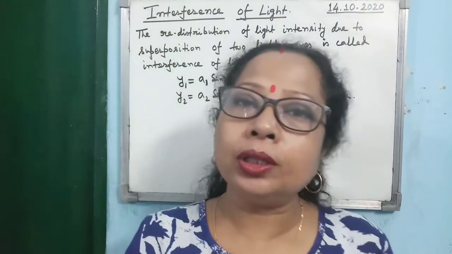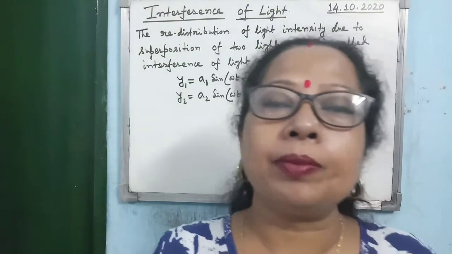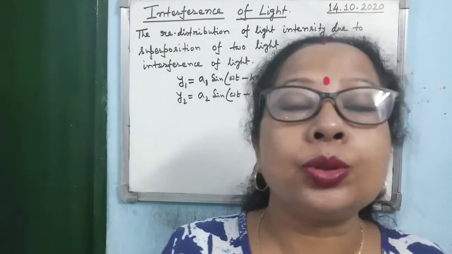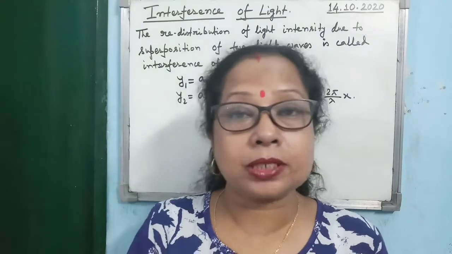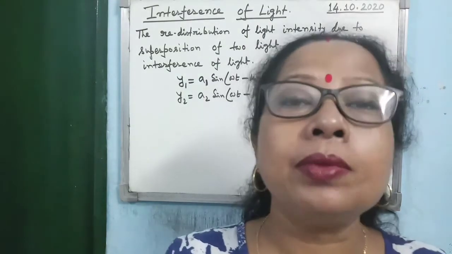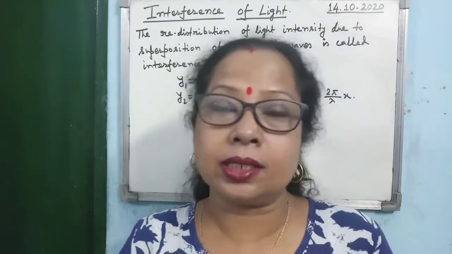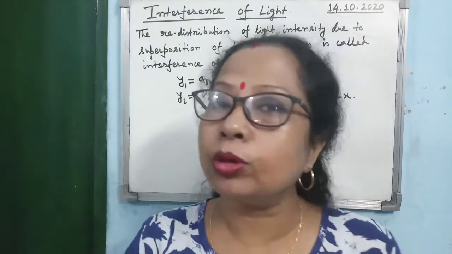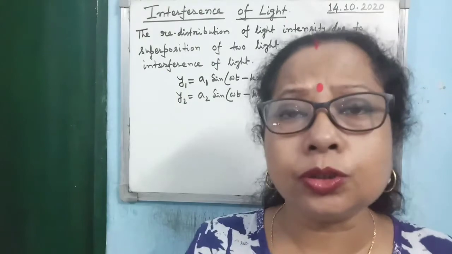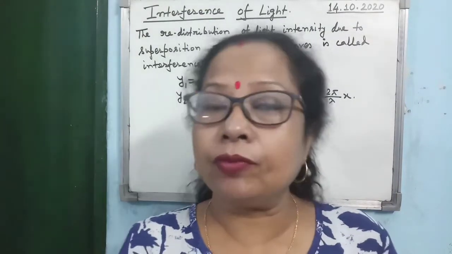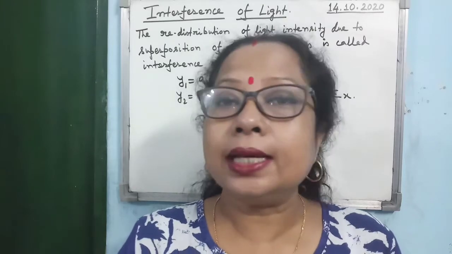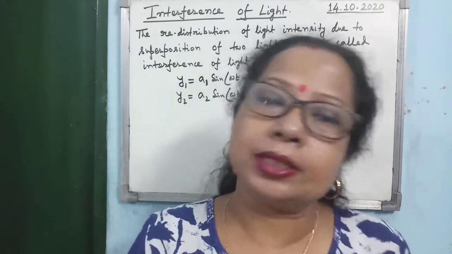Now, if both the waves propagate through the medium simultaneously, then the resultant displacement of the particles of the medium is given by y is equal to y1 plus y2. If more than two waves are there, then it will be y is equal to y1 plus y2 plus y3, and so on. Is that clear? So, this is the superposition principle.